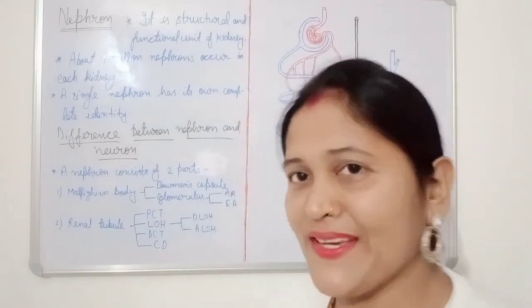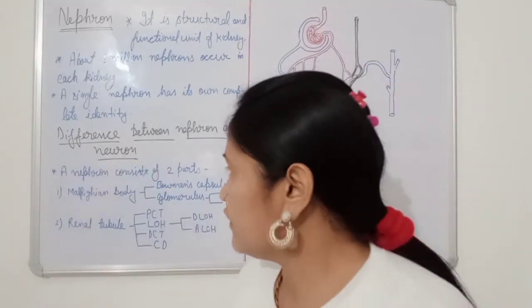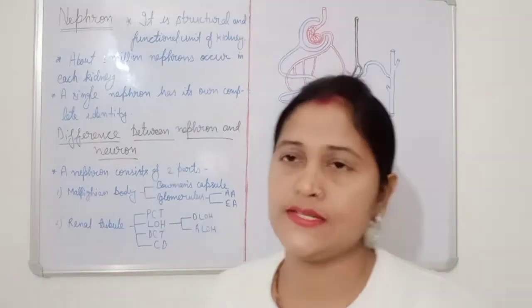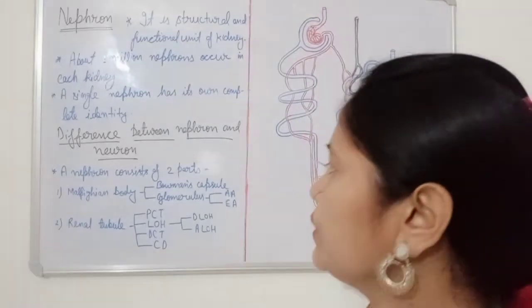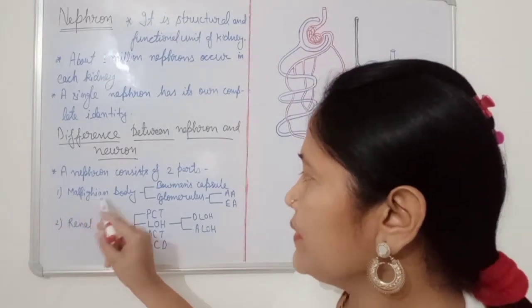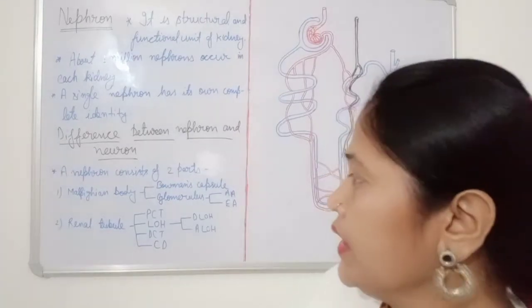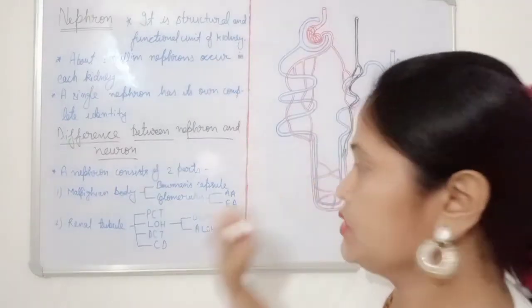Now let us go to the structure of nephron. A nephron is basically formed of two parts. What are those two parts? The first is the Malpighian body, and the second is the renal tubule. I will show you the Malpighian body in the diagram also.